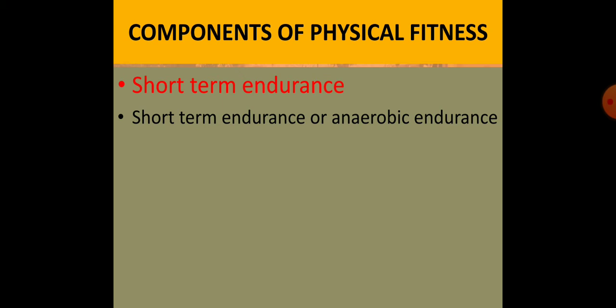So when the oxygen intake is very less in the body, the ability of the body to sustain the activity is known as short term endurance or anaerobic endurance.